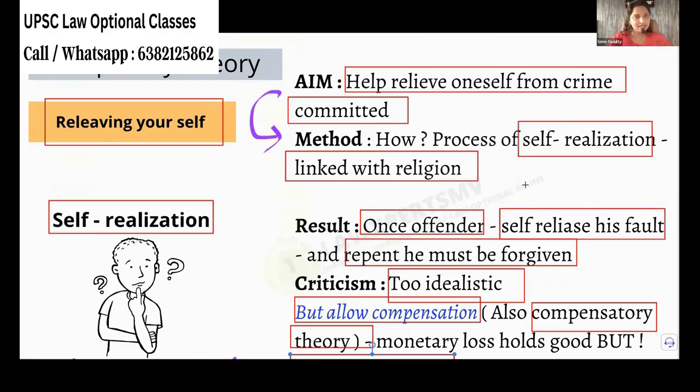So you understood all these theories? Expiatory theory understood? You can give me a thumbs up so I understand. Now the question is, what theory do we practice in India? You have to answer me. Ma'am, mostly deterrent theory, Karthik sir says. What about Nandita and Bala sir? Deterrent and reformative both.